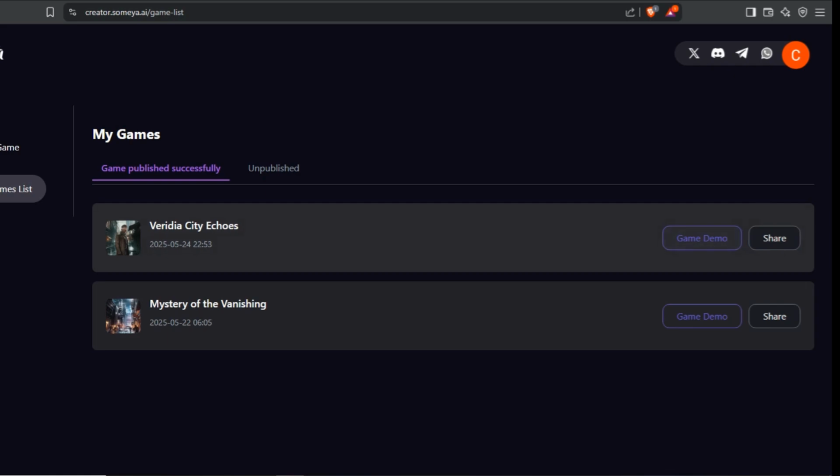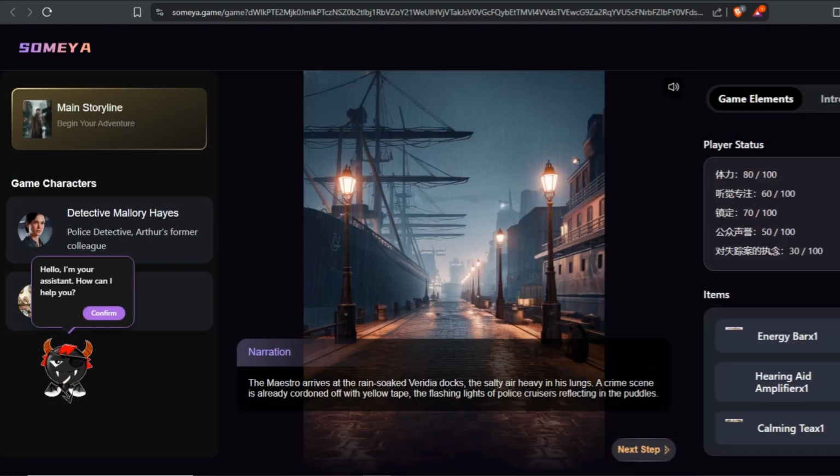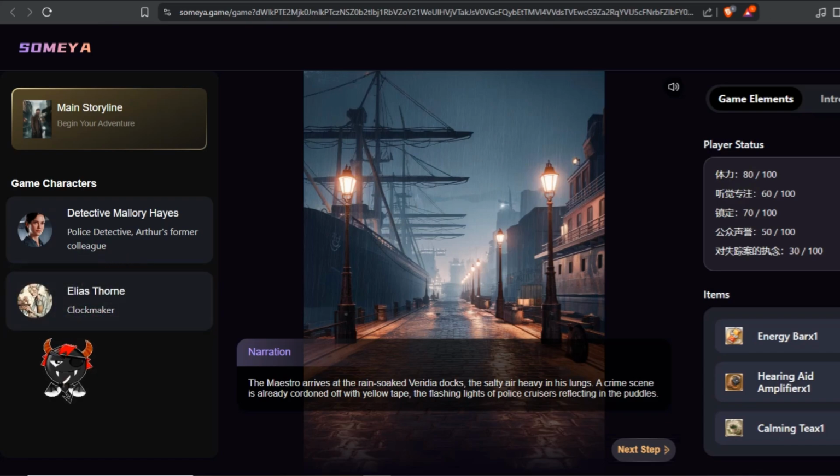Now let's go with the game demo. It is opening a new tab. As you can see, now your game is live and you can play this game. This is a really insane tool. I really love this tool. Now you can see, you can also hear the music right away.